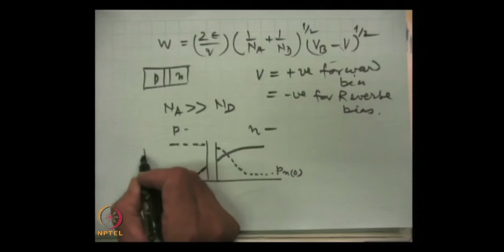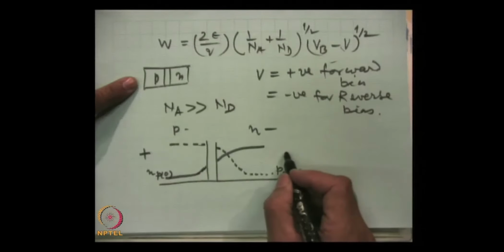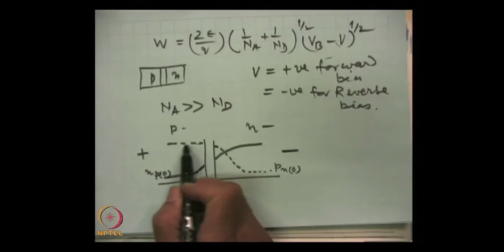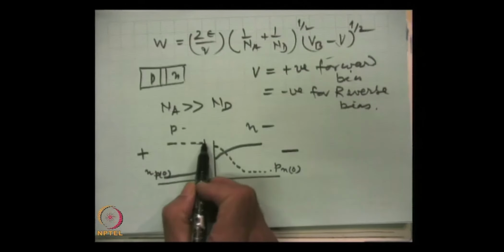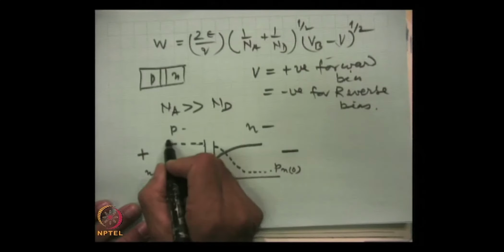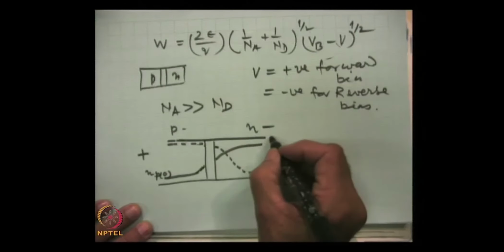This is the p side of the battery, this is the n side. So, finally the holes will also drift in this region. The total current is the sum of hole current and electron current. This is the total current.